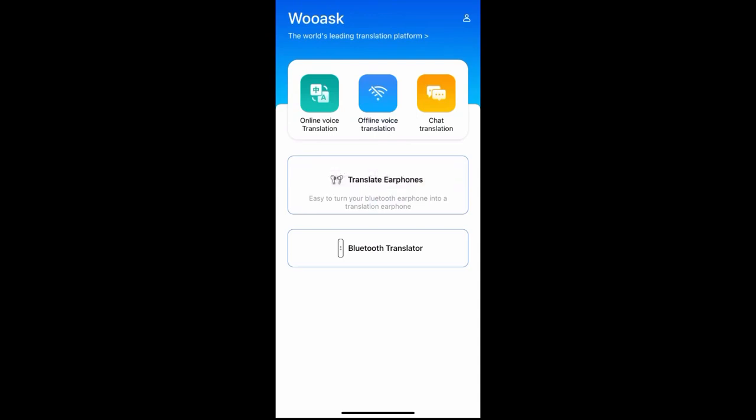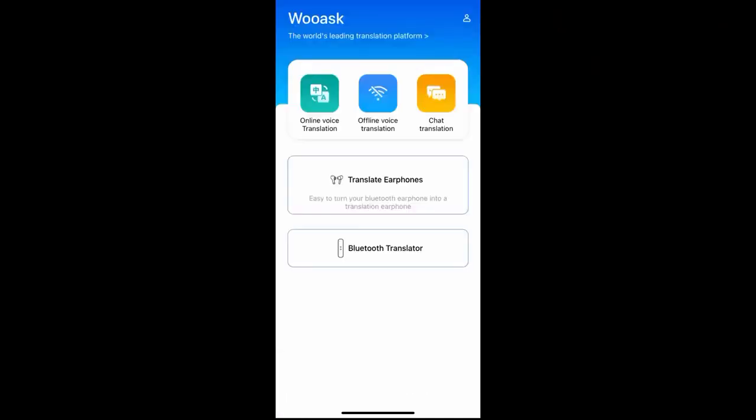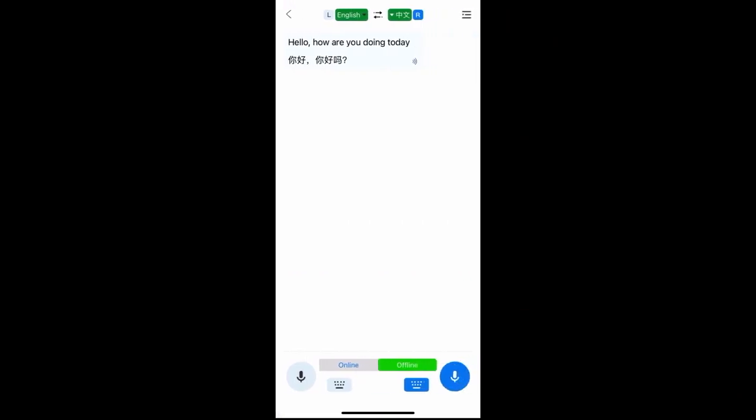And you can see as soon as I launch the app here, it says that we are not connected to our network. So I have disconnected from my Wi-Fi just to show you guys how the offline mode works. So if I go into my offline mode, you can see that I have my English and Chinese that are selected up top in the green color. And at the bottom, you can see that I have my offline option selected. So if I go ahead and say something in English, it will translate it to Chinese.